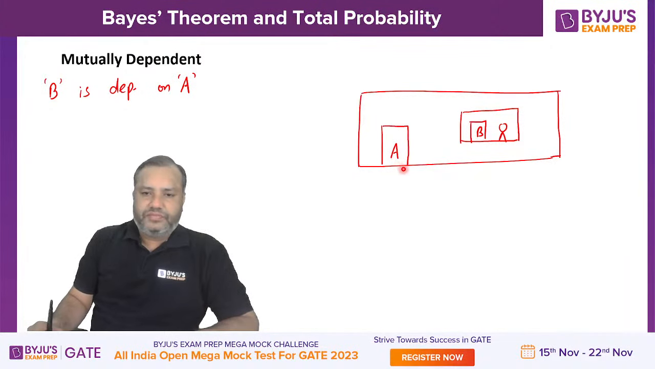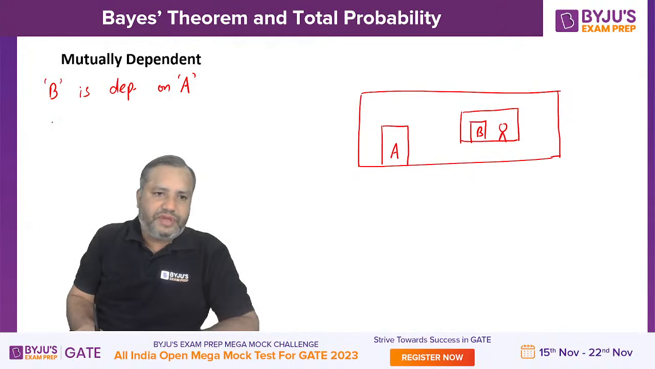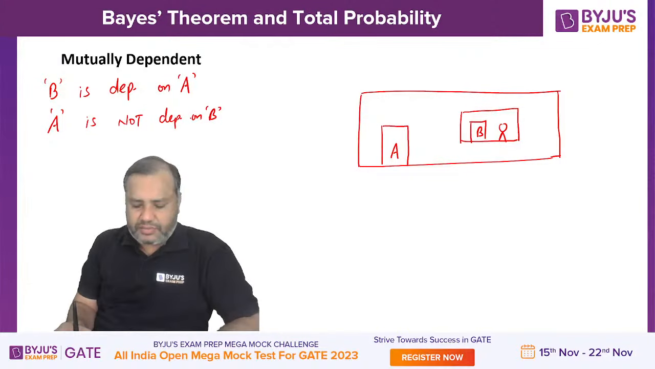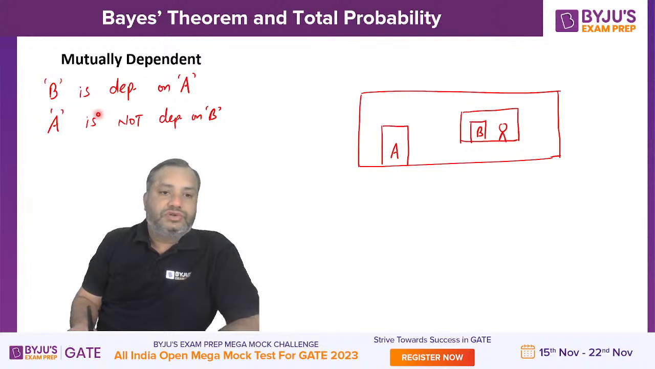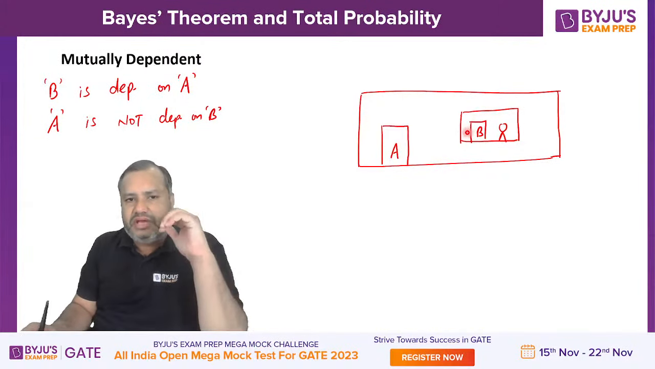On the other side, A is not dependent on B. A is independent of B. In this context, by observing the diagram, we can say that A is not dependent on B. So clearly we can say that we are having two events A and B.